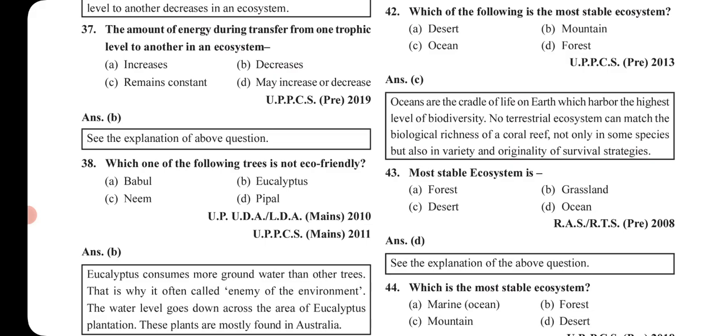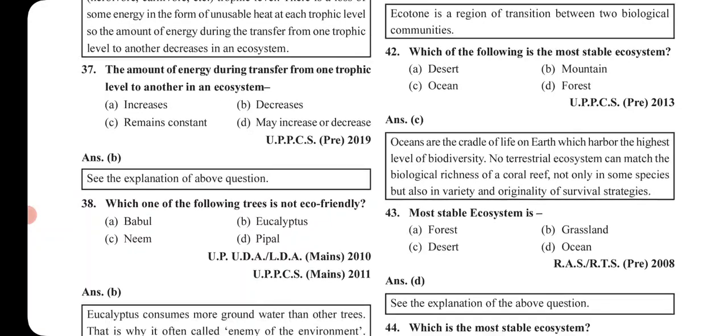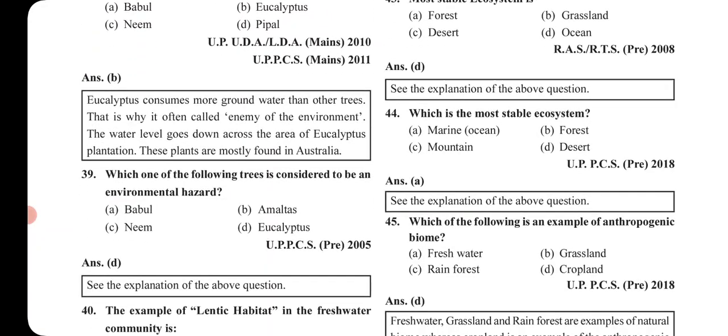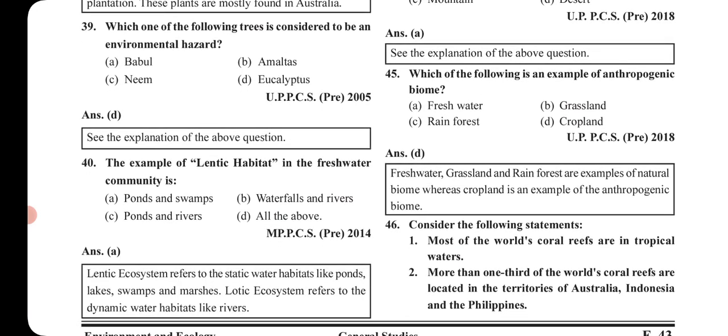Next is, which one of the following trees is not eco-friendly? We all know it is eucalyptus. Then the next question: which one of the following trees is considered to be an environmental hazard? Eucalyptus, again the same answer.